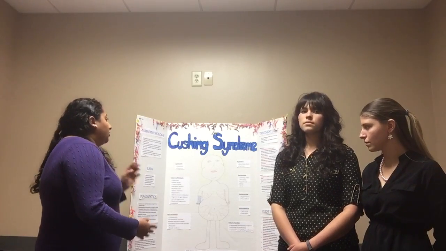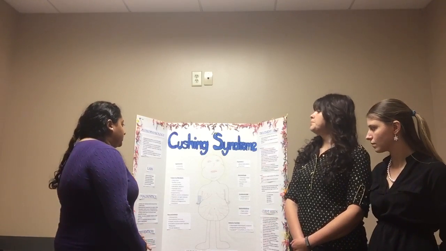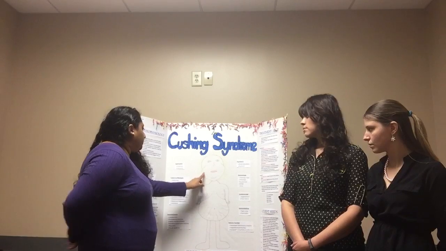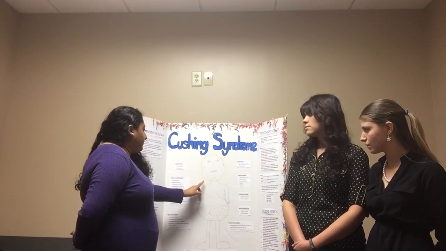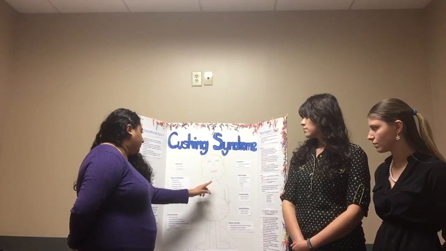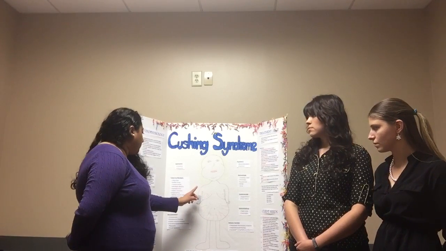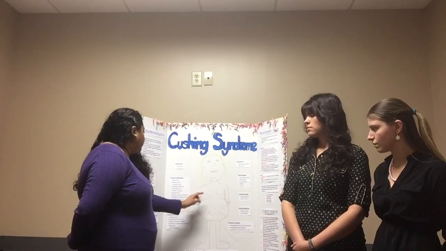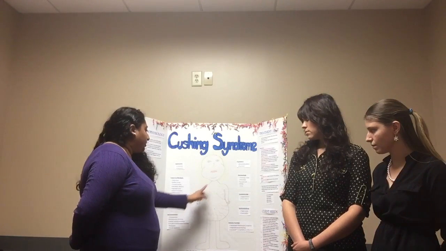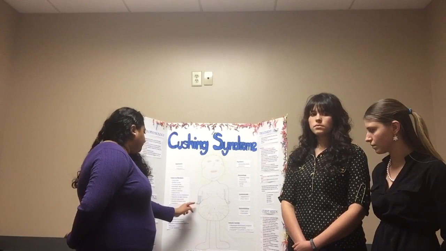Some of the typical manifestations that you see with Cushing's is that the client will have a round face or a moon face. You'll also see that they have fat deposits in their subscapular area, known as a buffalo hump. You can also see that the client will have truncal obesity, but their extremities will be thin and frail.